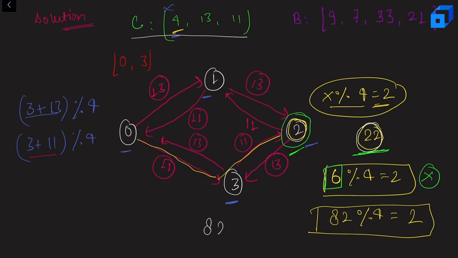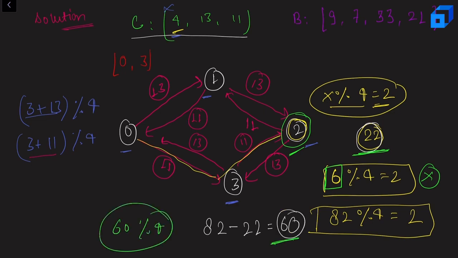So what will happen here? I'll subtract 22 from 82 and it will give me 60. And for 60, we can clearly see that 60 is divisible by 4, right? So we know that using some denominations we can get till 22 coins, and after that any value that gives us modulo 4 equal to 2, we can create it, okay?